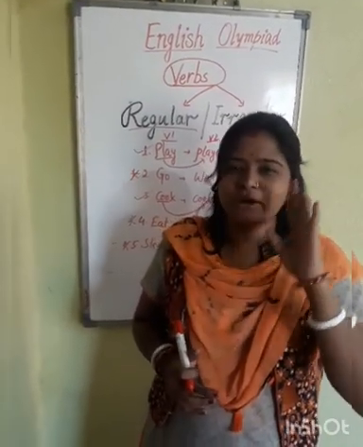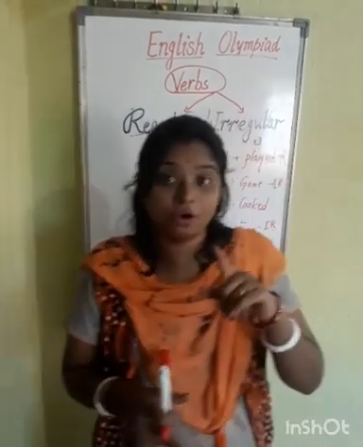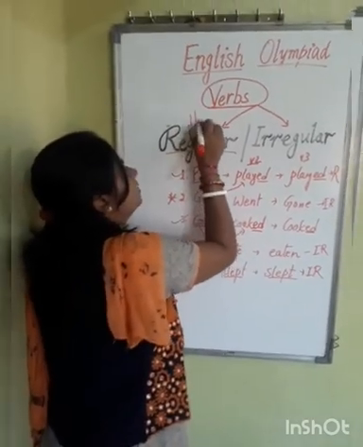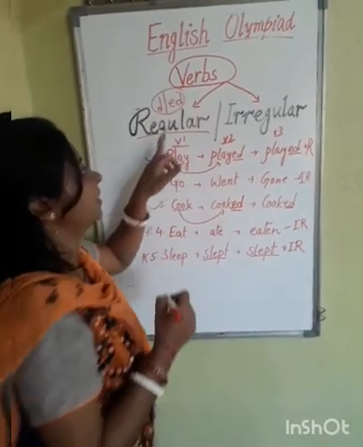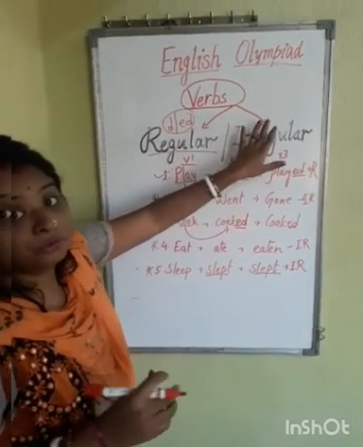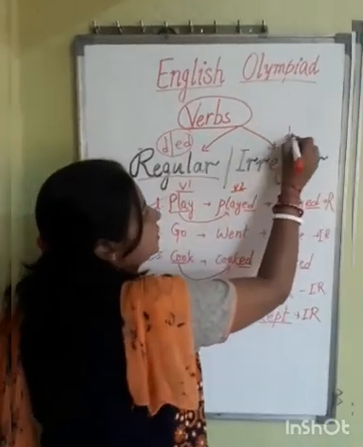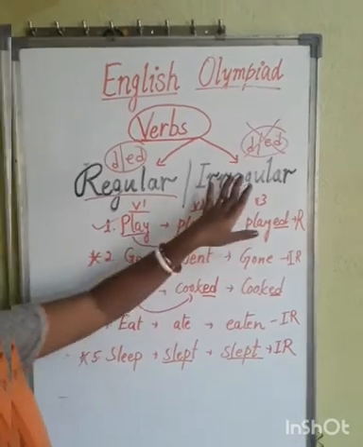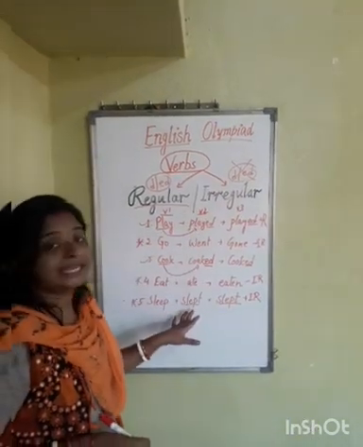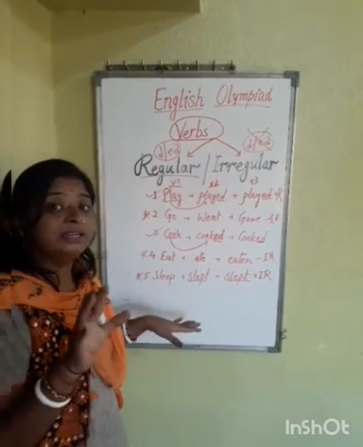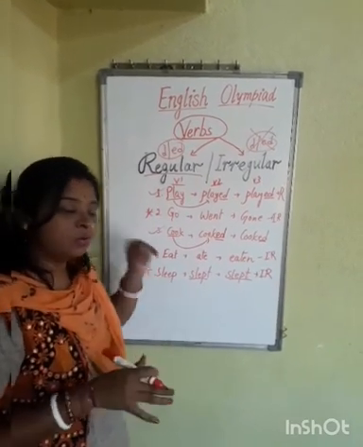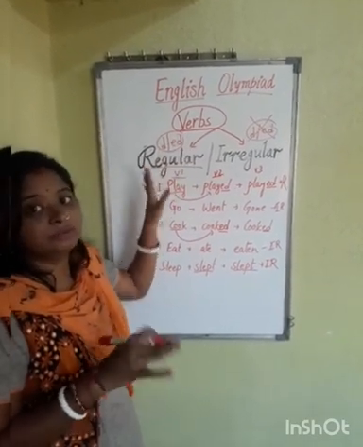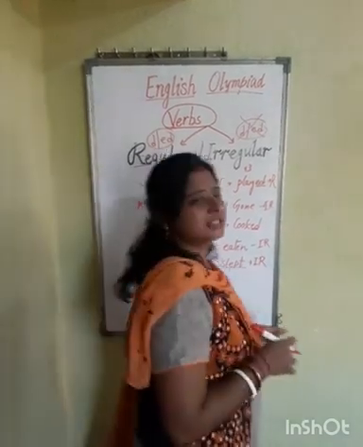You just have to think of the second form and the third form of the verb. Then you will find, if you are adding only d or ed along with the verb, then that will be regular. Or if you don't add d or ed, it is something else. Anything you can add, okay? But if you have not added d or ed, then that is irregular. In irregular verbs also, the second form and third form can be the same. But only one thing is there in regular, that is the use of adding d or ed with the verb. That is a regular verb.